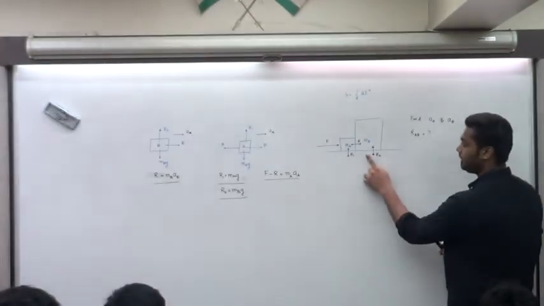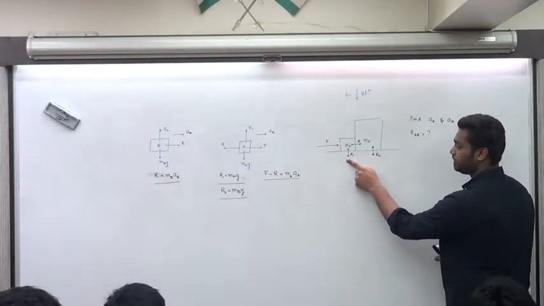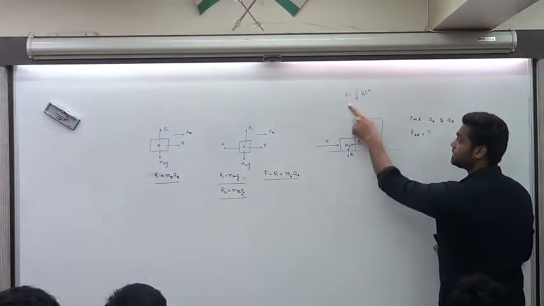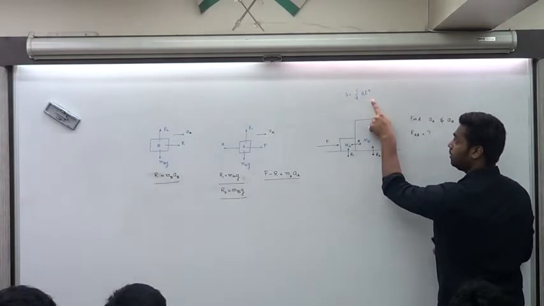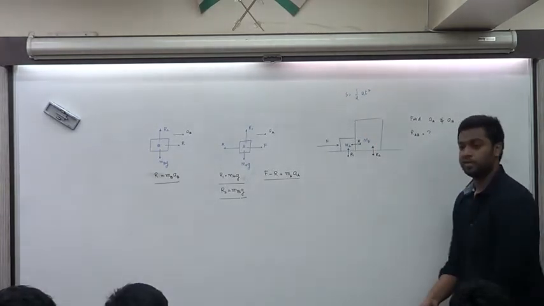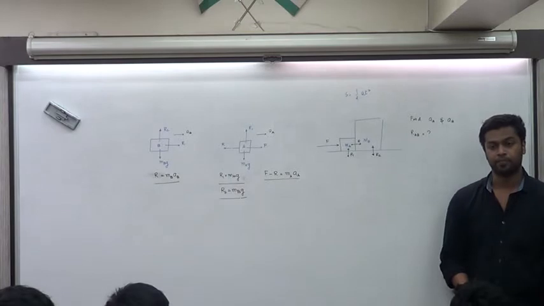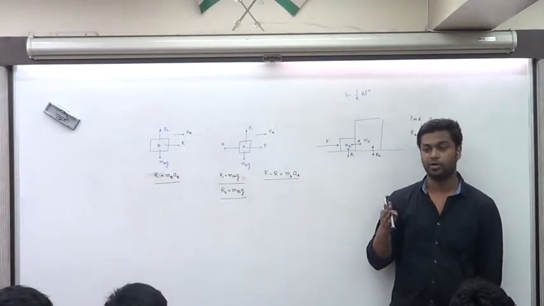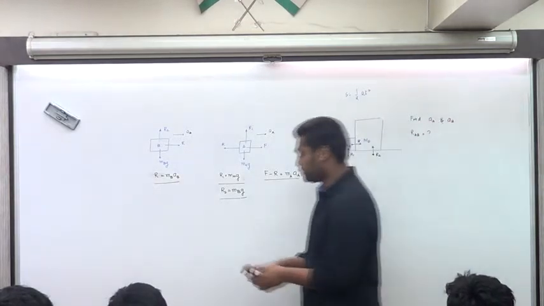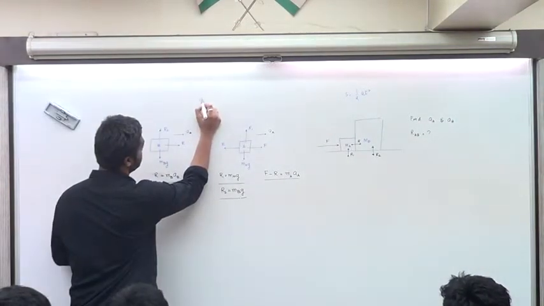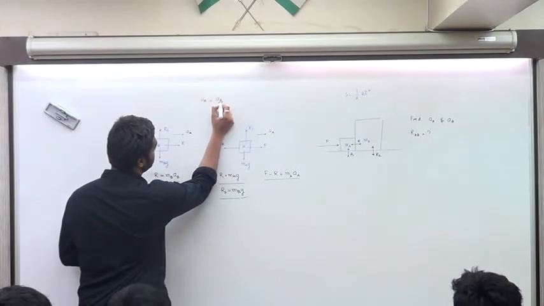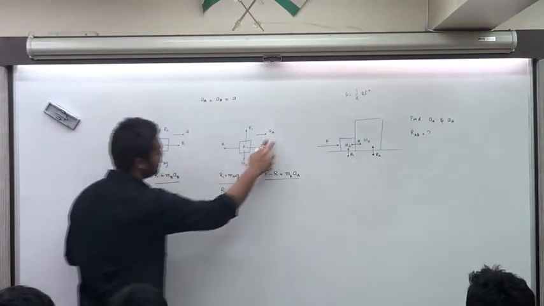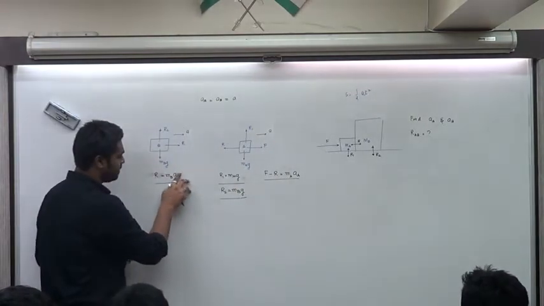If this travels 10 meters in 1 second, how much should this travel? 10 meters in exactly the same second. So the distance that it travels in the same time will tell you that the acceleration of these two blocks should be the same. It has to be the same because they are traveling equal distances in equal amounts of time. So acceleration of A will be equal to acceleration of B in this case. Let me write it down as A. Let me just remove this from here.